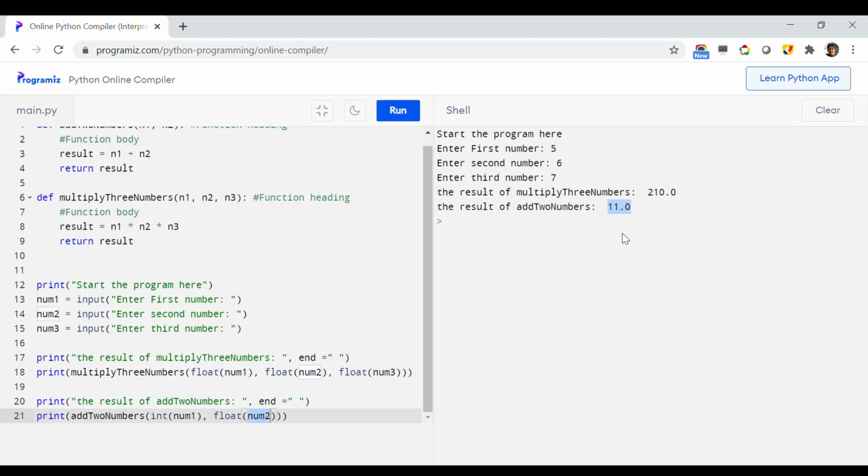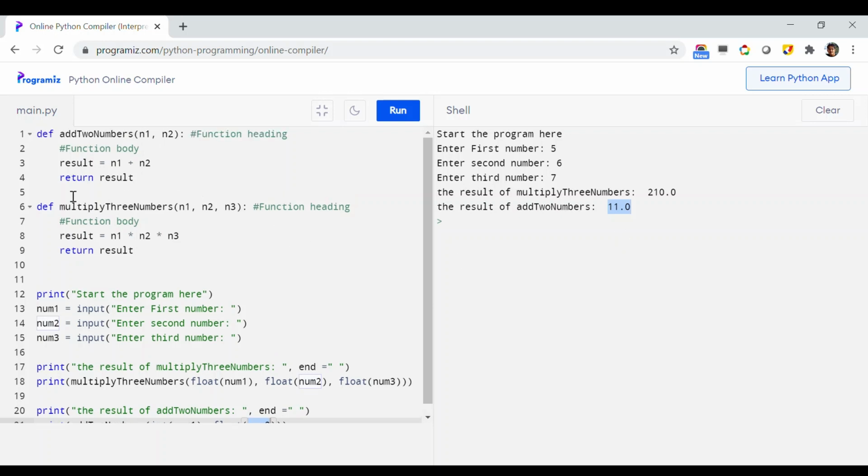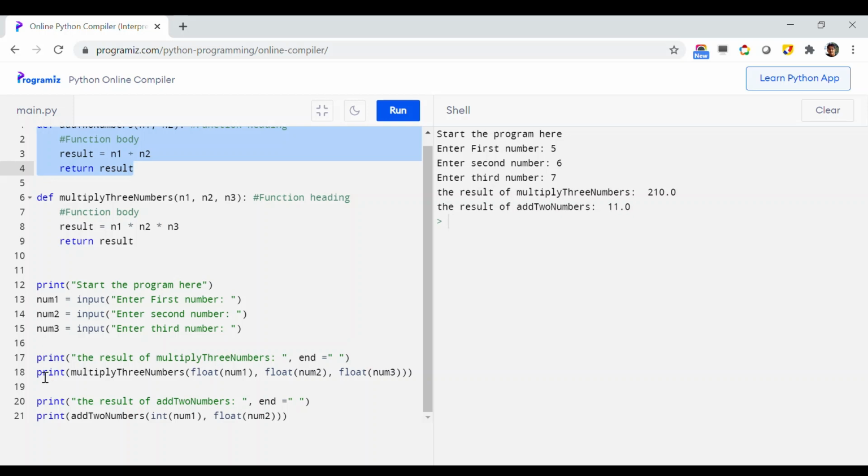So this is how you can construct the function, using this def keyword and following this syntax. And this is how you can call those functions from your Python program. Just function name followed by the real value which you want to pass.